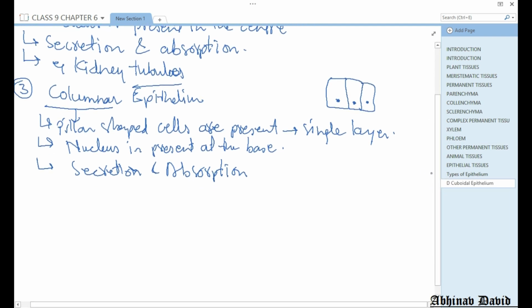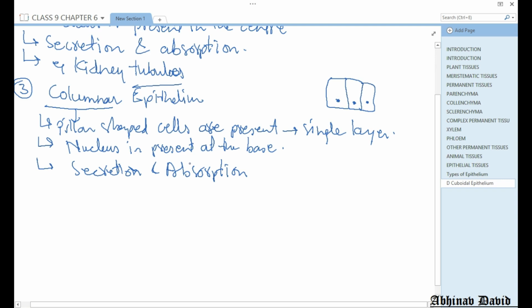This is about the columnar epithelium. They are present in a lot of places, like in our alimentary canal at various places, and they are also present in other places.